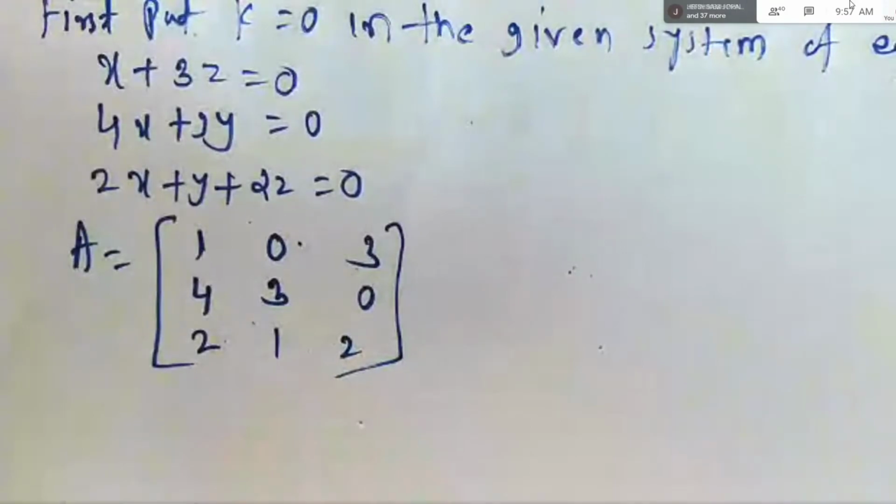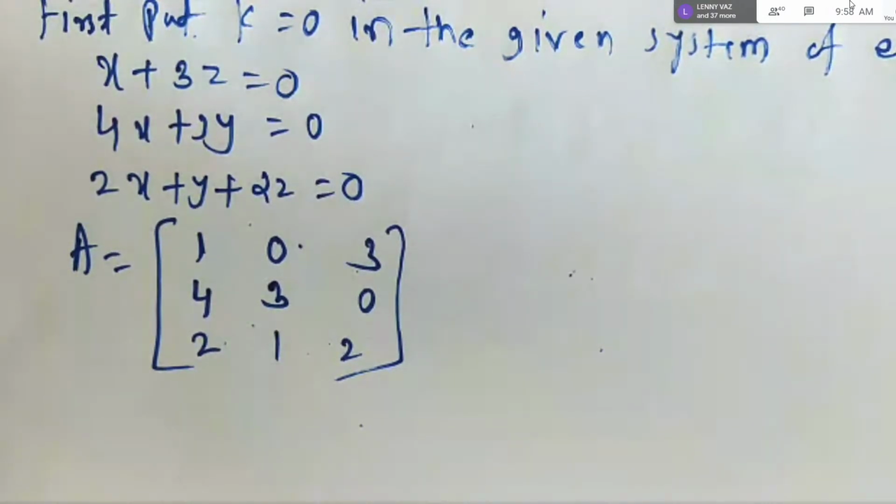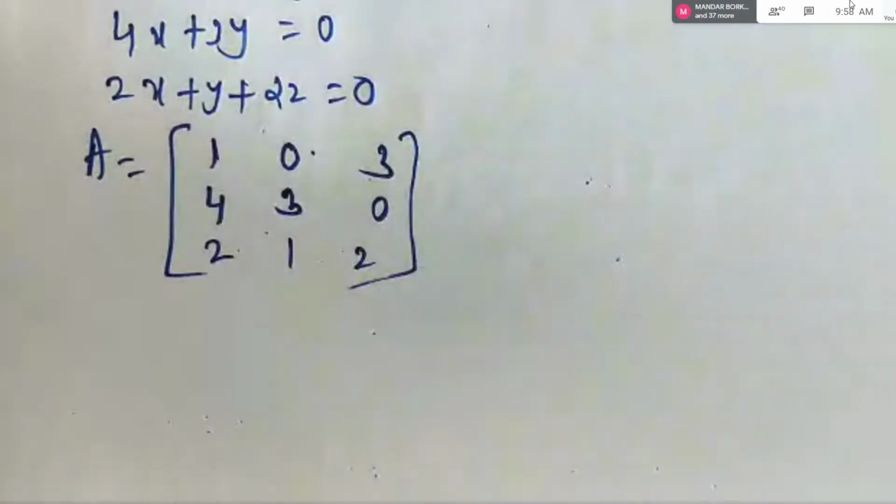This is your matrix A, means matrix of all the coefficients on the left hand side. Now once you write this matrix, while finding the rank of matrix, you have to see that it is in the echelon form. And whenever I use the word echelon form, you know that you have to use only row transformations, right?